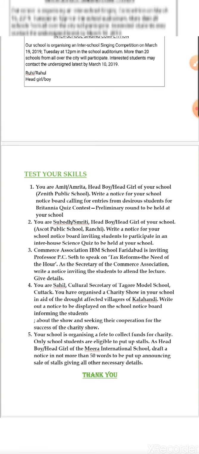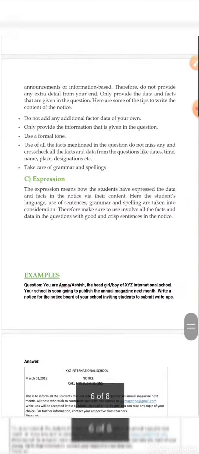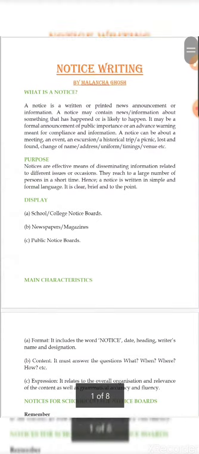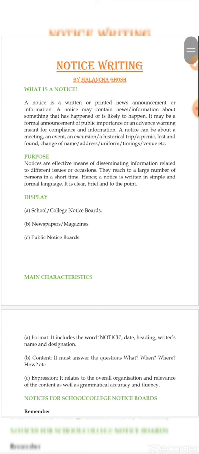Please go through this entire PDF. I am providing you with the entire PDF, so go through it properly. In the video you might not be able to see each and every writing. It might be very hazy, therefore I am providing you with the PDF so that you can go through it properly. And if there is still any doubt in notice writing, then students, you can clarify your doubts in the class.